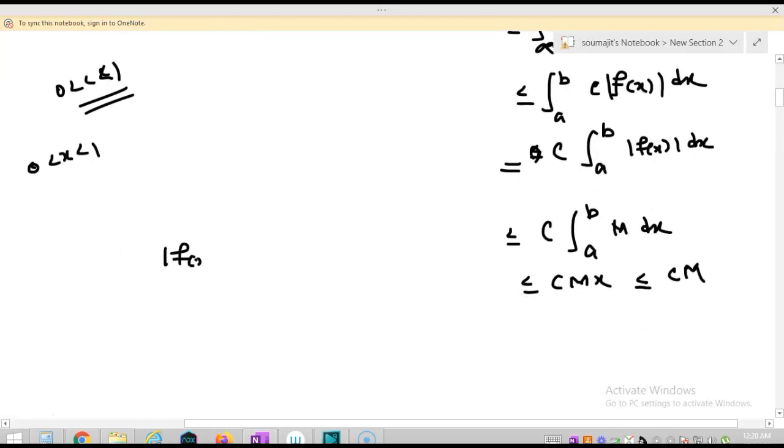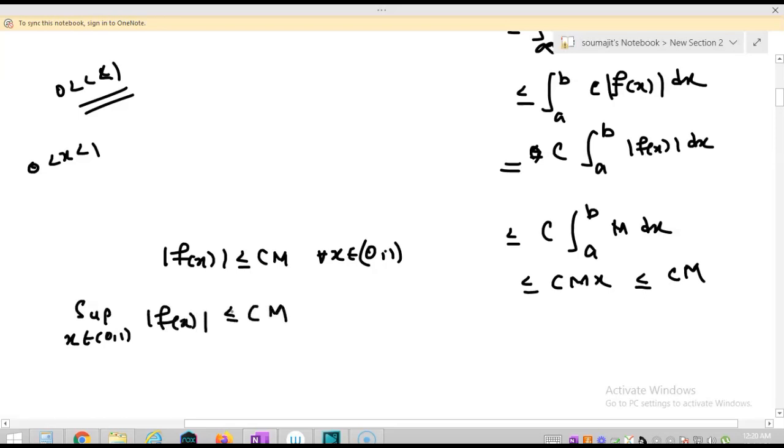Now observe that mod of f x is less than or equal to c times m for all x in 0 1. I am taking the supremum over x in 0 1 of mod f x, which is less than or equal to c times m. So this supremum is nothing but m, which is less than or equal to c m. So I can say that m minus c m is less than or equal to 0.